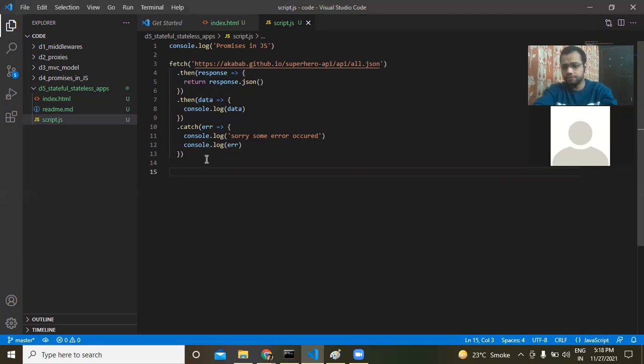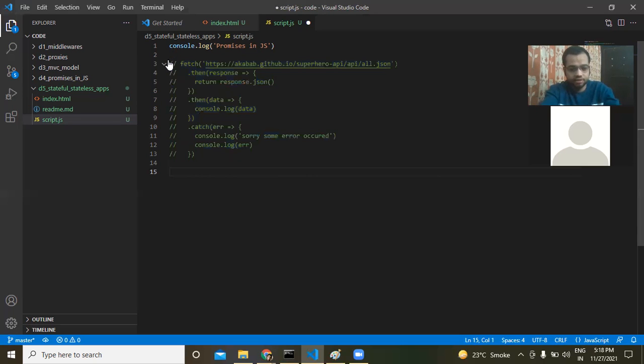But the problem is, see, there are so many .then, right? It becomes a problem. We have to write .then so many times, and maybe there is multiple logic that you have to do, right? Instead of that, there should be an easier way to do it. So I'll console log it. I'll just copy this one and I'll comment this out. There is something known as the async and await keywords.